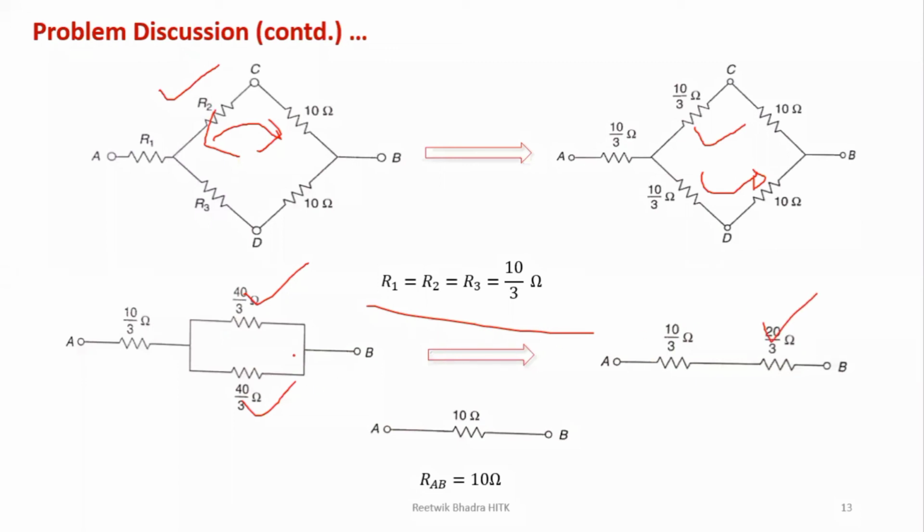Two equal resistances in parallel give you half the resistance. So 20 by 3 plus 10 by 3 gives you 10 ohm. So between A and B you have a resistance of 10 ohm. So this is how you can solve another network.